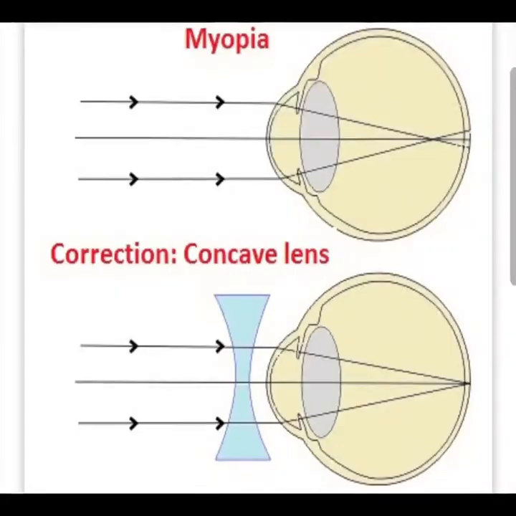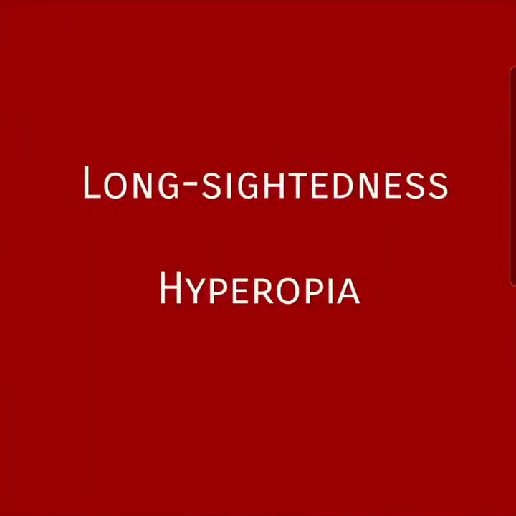Now the second defect, that is long-sightedness, hyperopia, or the old term is hypermetropia. It is a condition where there is a difficulty in seeing near objects. It means the person is able to see distant objects clearly but not able to see the nearby objects.